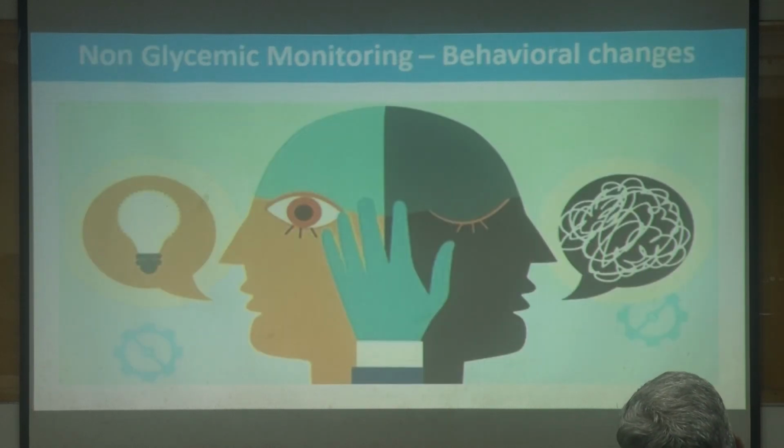Another non-glycemic parameter which alters the sugar is behavior changes. Obviously, we know that depression, anxiety, and stress also alter blood sugar levels. So keep that in mind; while talking, in one or two words you can understand how the patient reacts. If there are so many complaints, particularly in a lady 40 plus or 50 plus who is always complaining, look for depression.